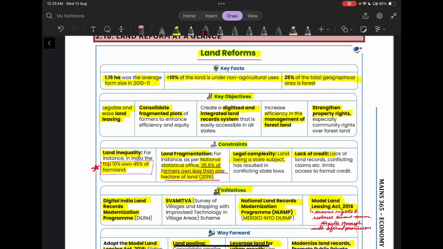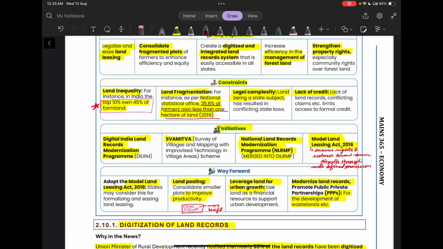Now, what were the key objectives of land reform? Legalizing land use and consolidating fragmented plots, digitalized and integrated land record system, efficiency in management of forest land, strengthening property rights. And what were the constraints? So constraints were land inequality. The top 10% owns 45% of farmland.